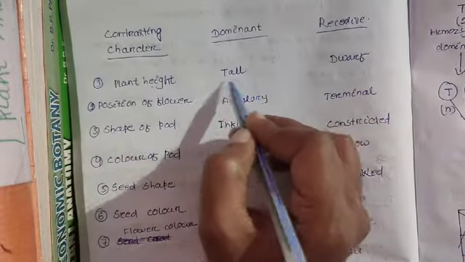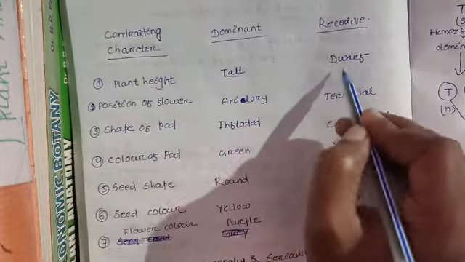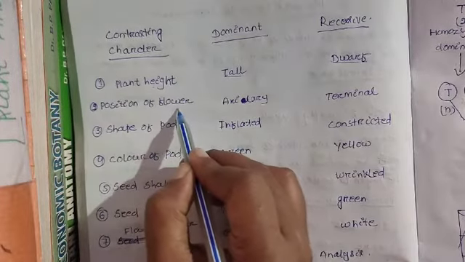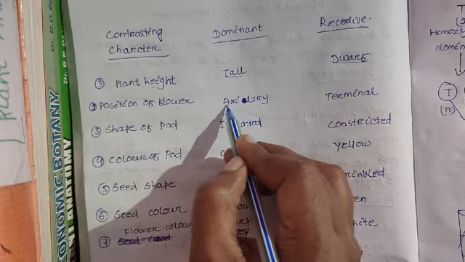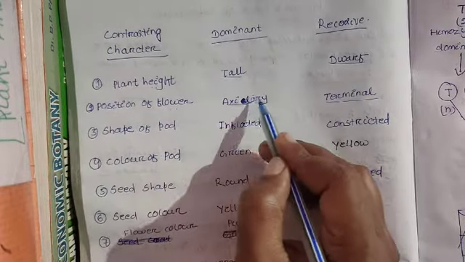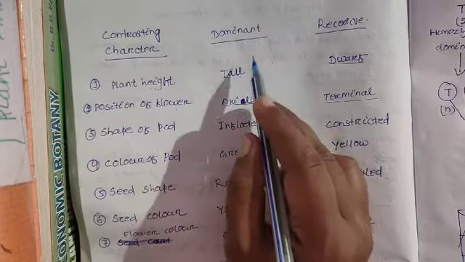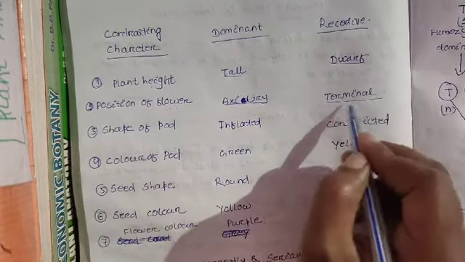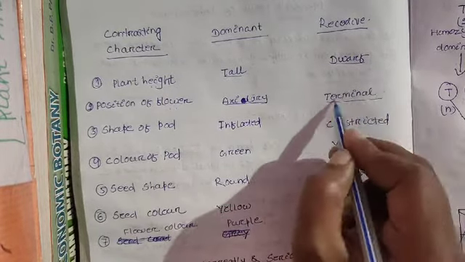Its dominant character is tall and the recessive is dwarf. Then position of flower. If the flower blooms in the axillary position, it is dominant, and if it is in the terminal position, it is recessive. Then shape of the pod. Dominant is inflated and recessive is constricted.